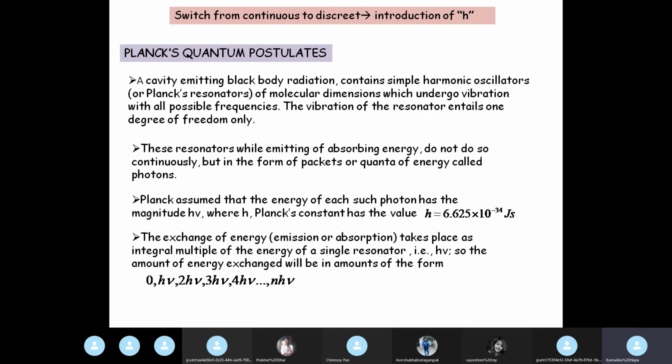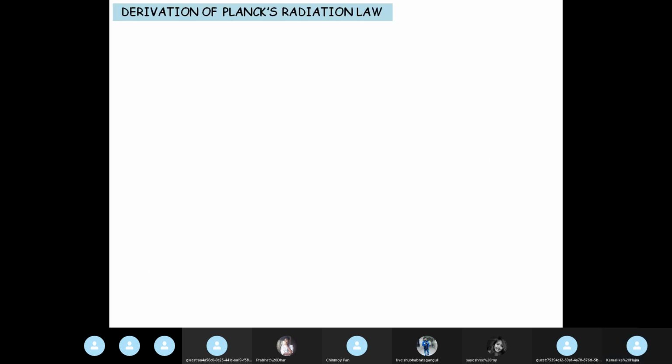Are these clear to you? Yes, ma'am. Okay. So now we are at a position to derive Planck's radiation law. Now I leave this to you. Derivation of Planck's radiation law is a bit involved.